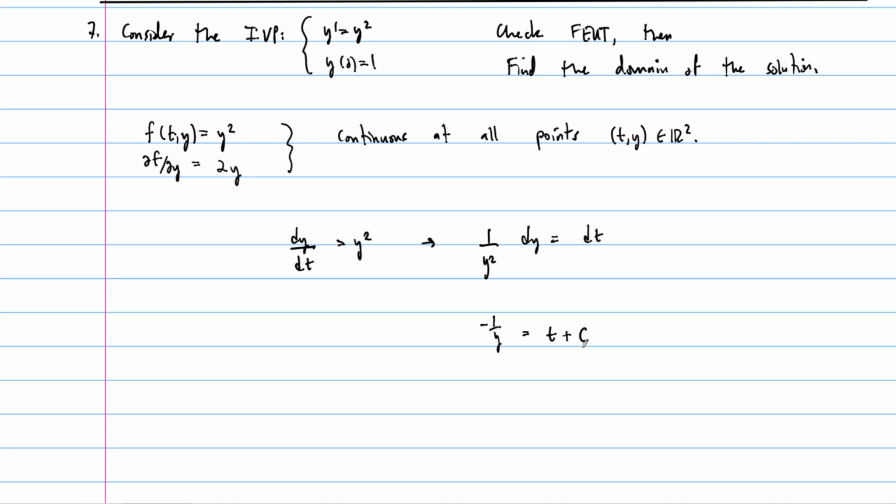Okay? And at this point, we could plug in our initial condition if we want. Right now, we don't have a solution yet. We have an implicit solution, but that's okay. So we'll plug in our initial condition, which is y of 0 equals 1. This tells us negative 1 over 1 is equal to 0 plus c, and so c is equal to negative 1.